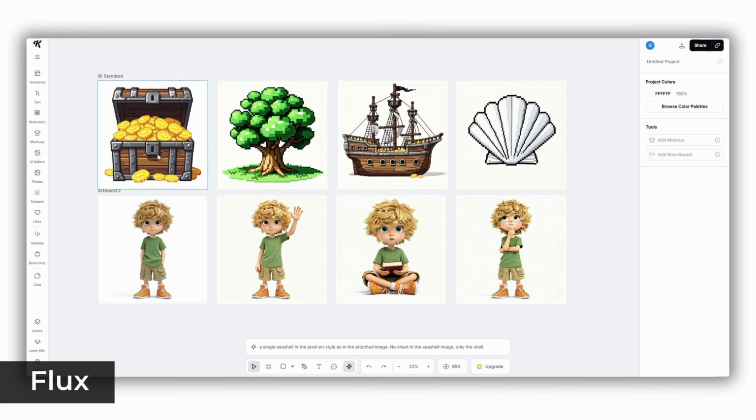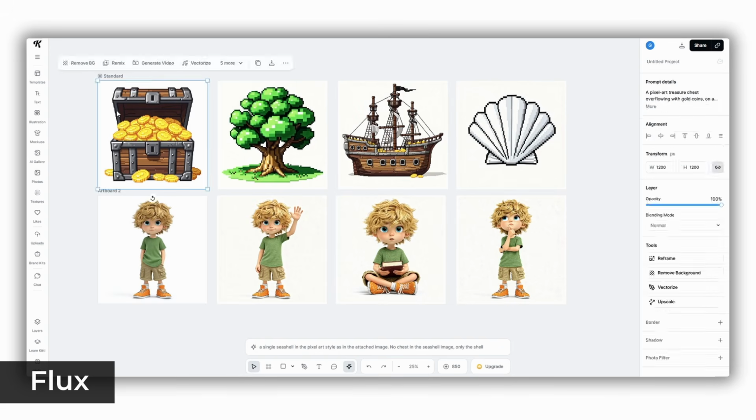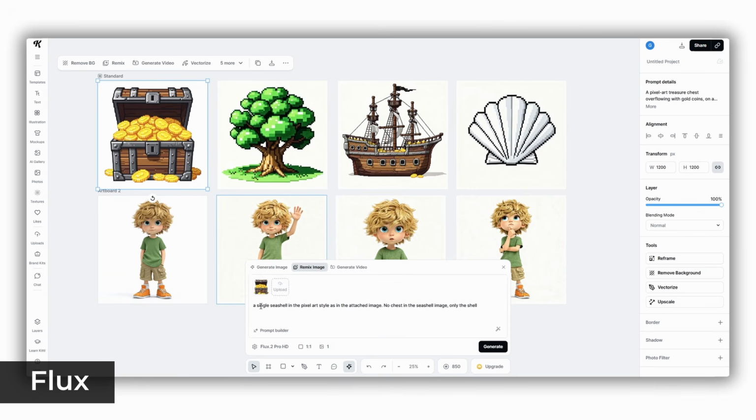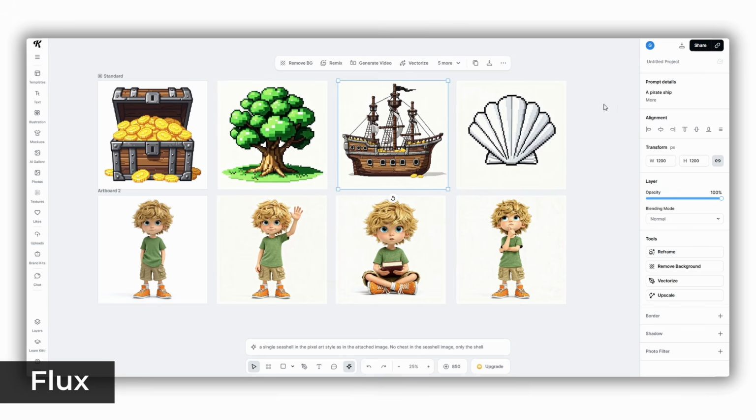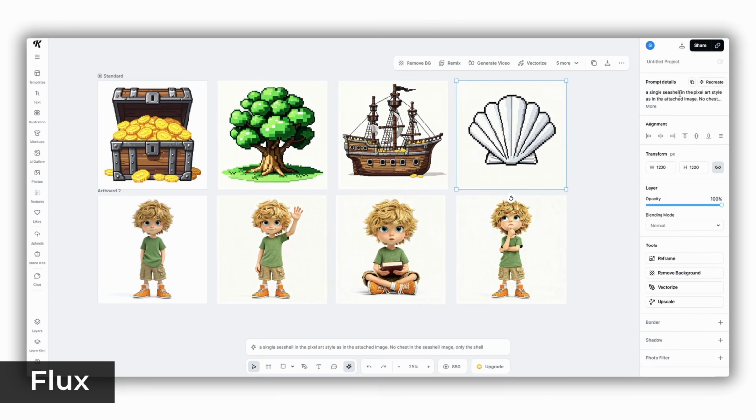In Kittle, you can remix your original image and write a short prompt describing the new image as well as how it should use your reference image. Here are my outcomes with style consistency and very simple prompts.